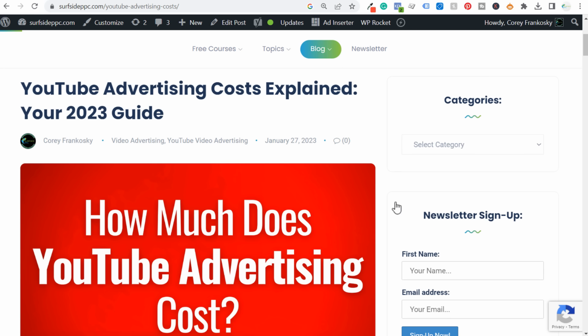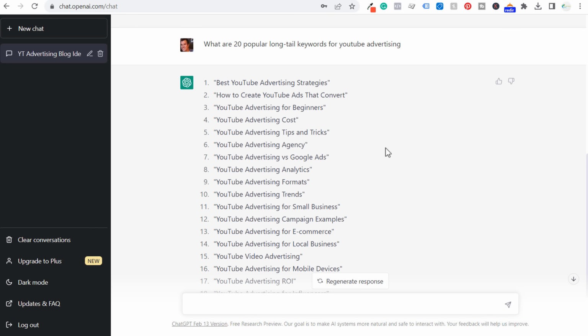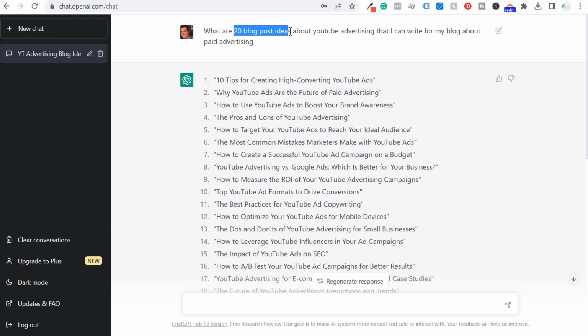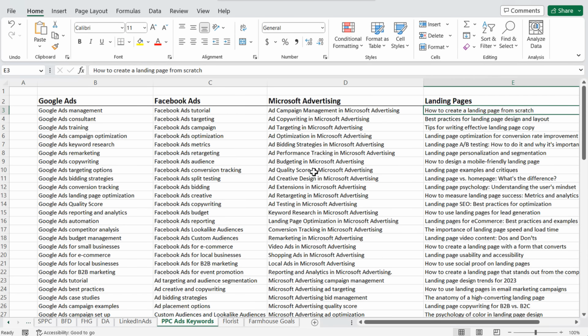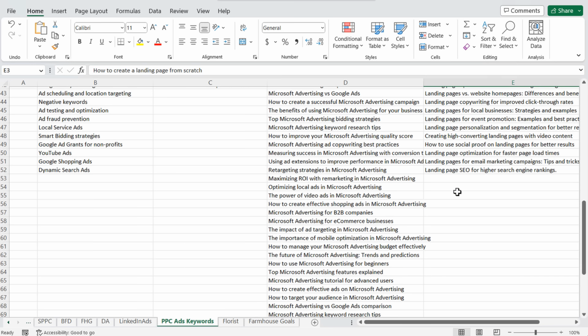And then again, don't be afraid to use a tool like ChatGPT to say, I need some long tail keywords for this topic that I'm planning on writing about. Doesn't matter what your topic is, use the same exact prompt here and you can find long tail keyword ideas. You can find blog post ideas. I've done this for YouTube video ideas. And again, it's come up with all of these different topics and keywords that I'm going to be creating videos about, that I'm going to be writing about in 2023.